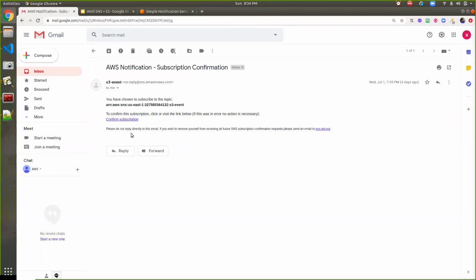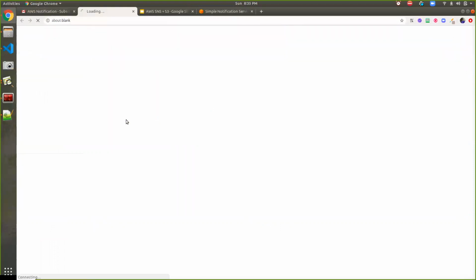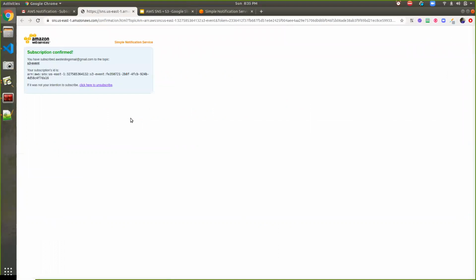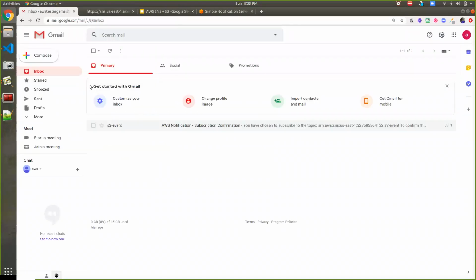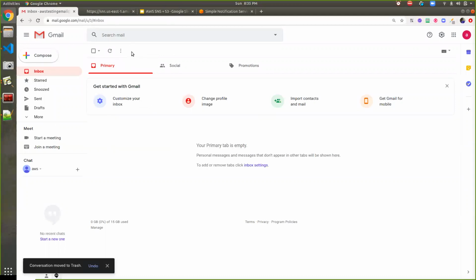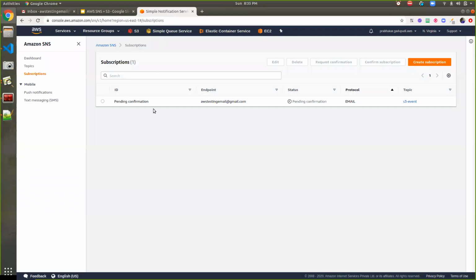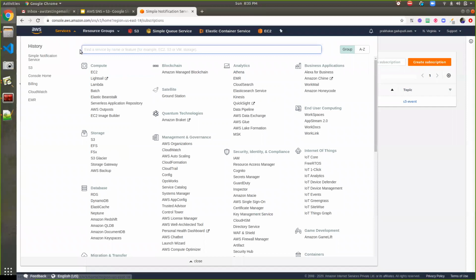If you check here, this is the confirmation mail to check your subscription, and you can click on confirm subscription. Now you can see the window saying the subscription is confirmed. Now I'm deleting this mail, because AWS is going to send multiple mails. For demonstration and better understanding, I'm deleting all the mails so that we can see only the latest mail here. Now again go to your S3. The subscription part is done. Now go to services and S3.